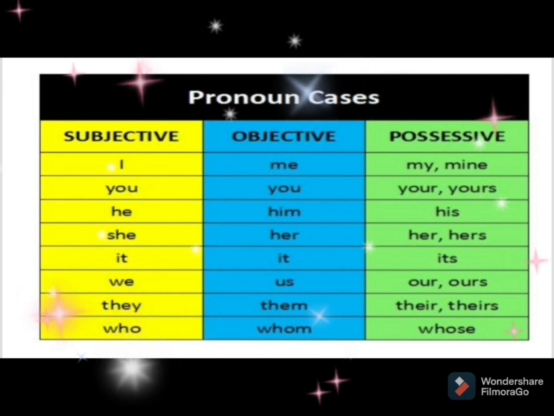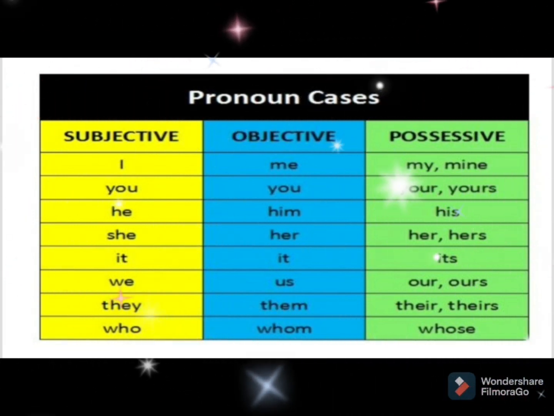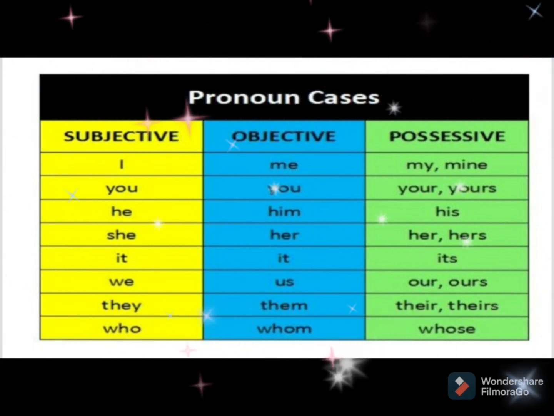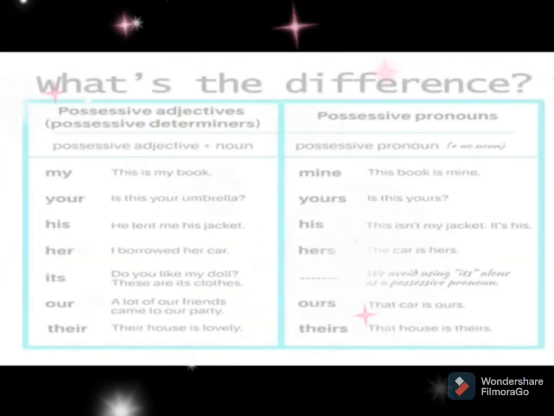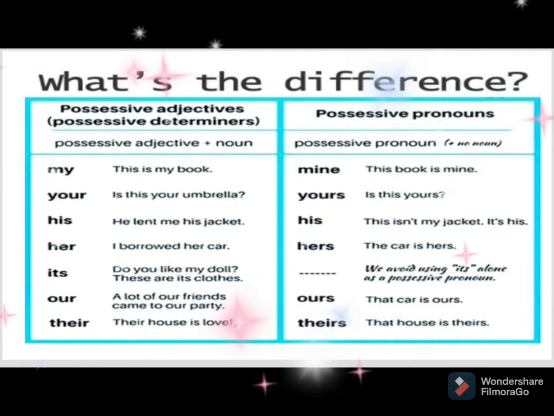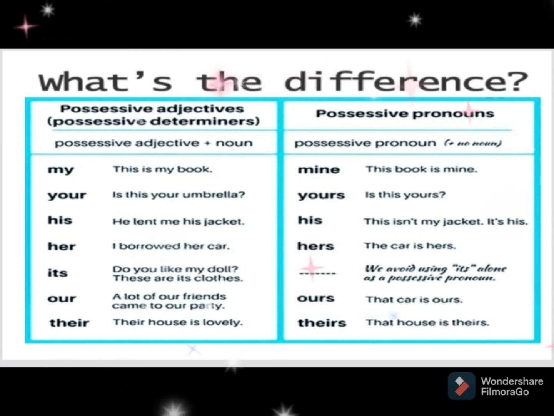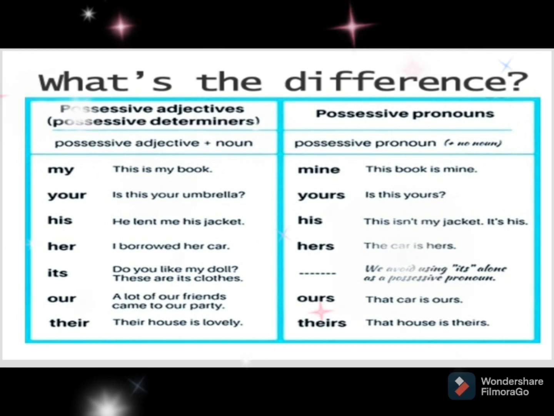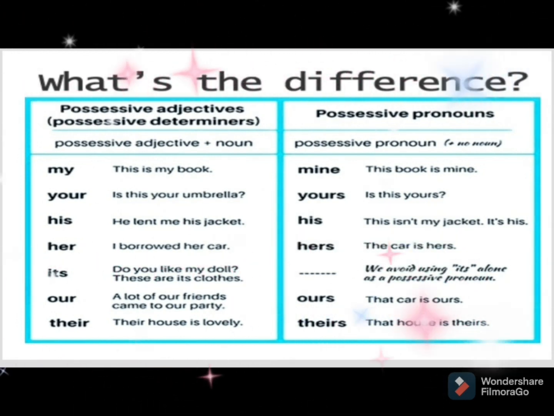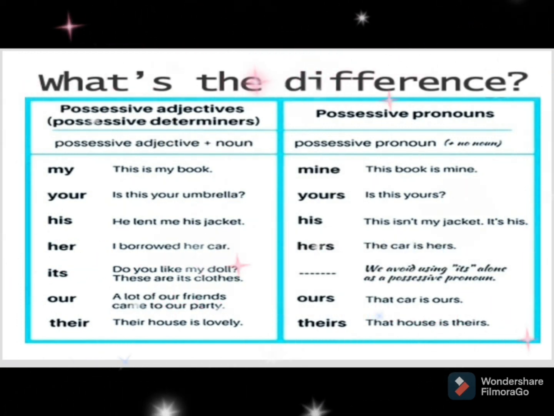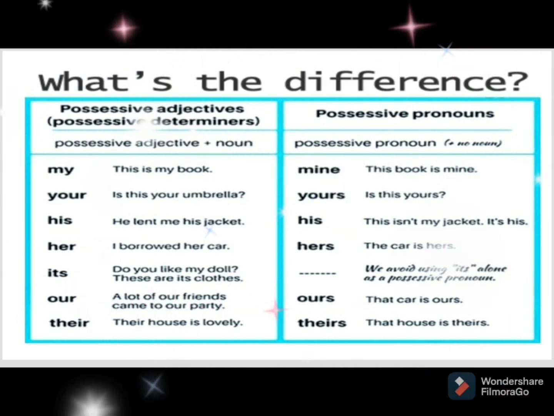In this way, we have subjective, objective, and possessive pronouns. You can see the classification on the screen. Children, in the use of this possessive pronouns, there is a slight difference. When this possessive pronoun is followed by a noun, it acts like a possessive adjective. For example, this is my pen. Here, in this sentence, the word my acts like a possessive adjective as it is followed by a noun pen.